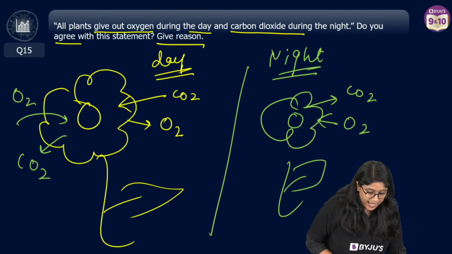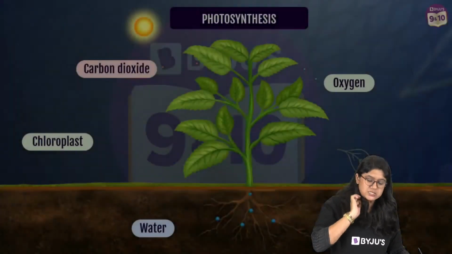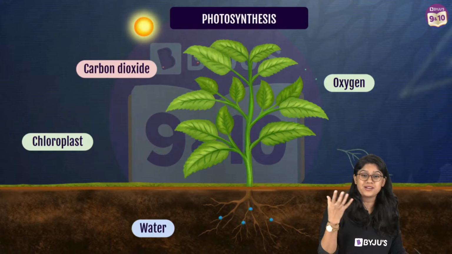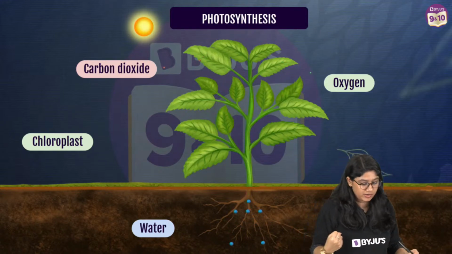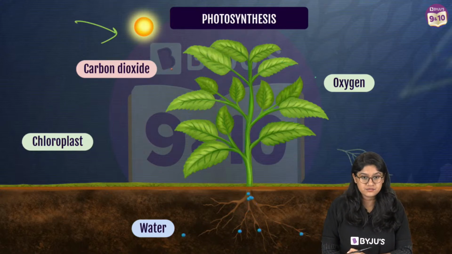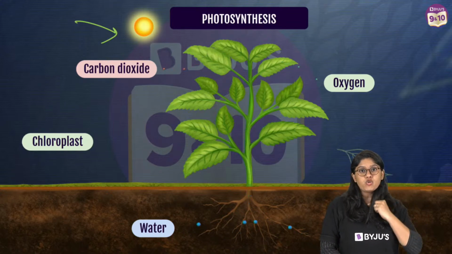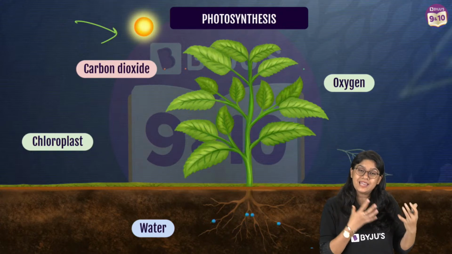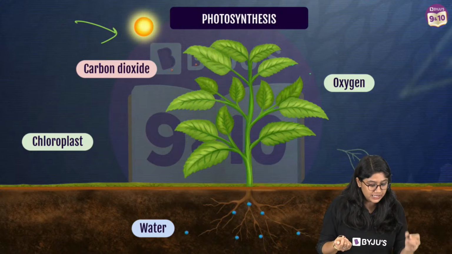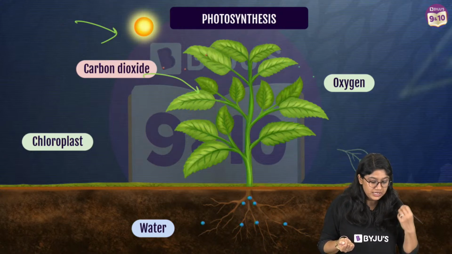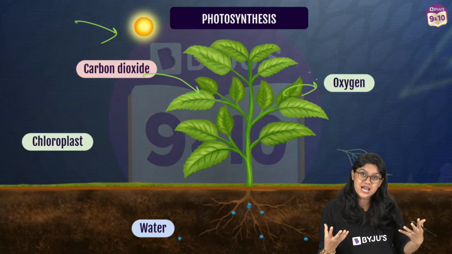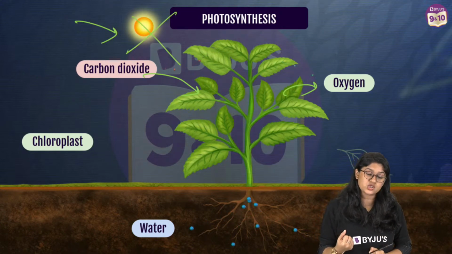Okay. I can see there is a small confusion. Let me quickly explain again, everyone. Let's just focus over here. We know that photosynthesis requires light. Agree? Photosynthesis requires light. So during daytime, plants perform the process of photosynthesis. They take up the carbon dioxide, give the oxygen back. But at night time, what happens? There's no photosynthesis, there's no sun.